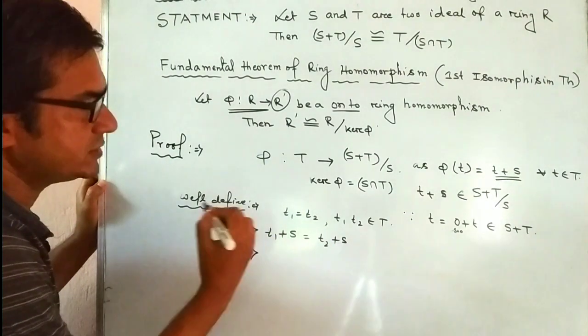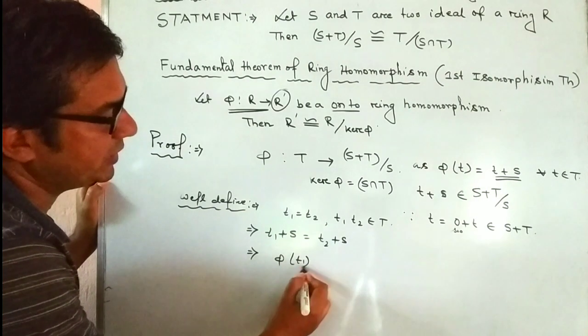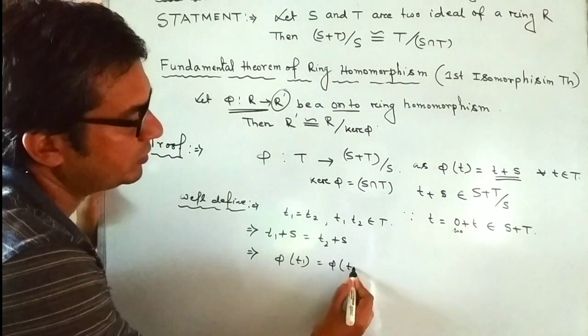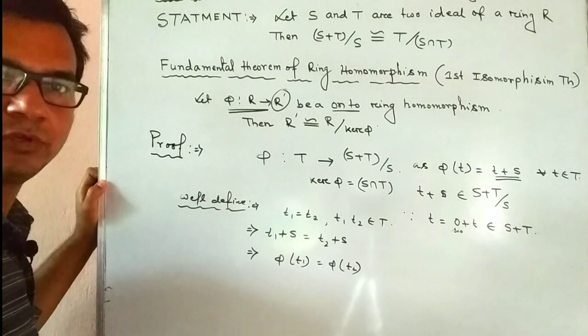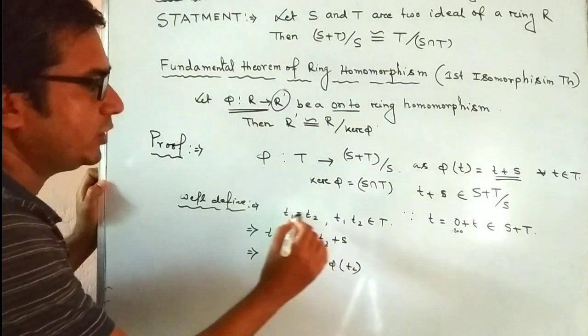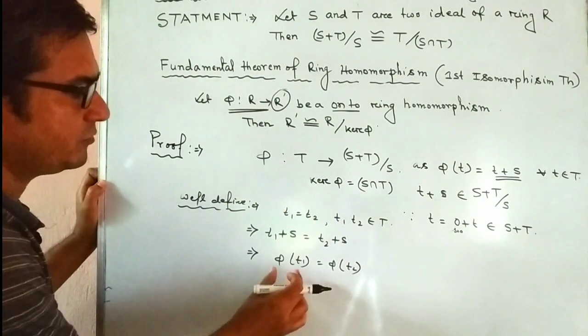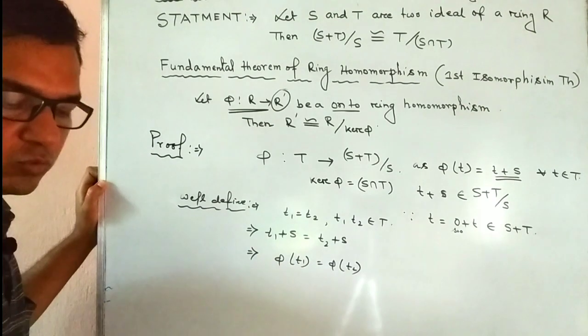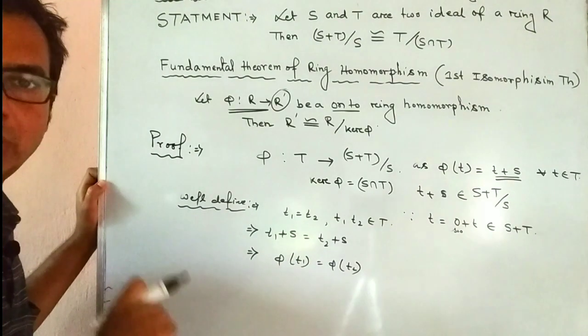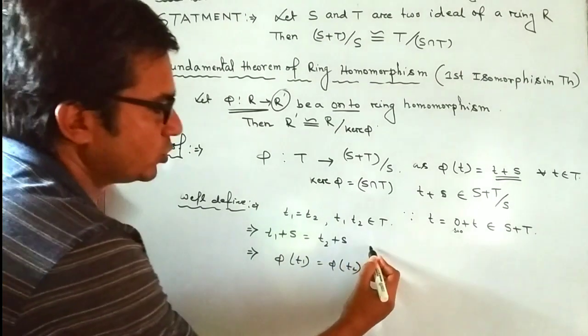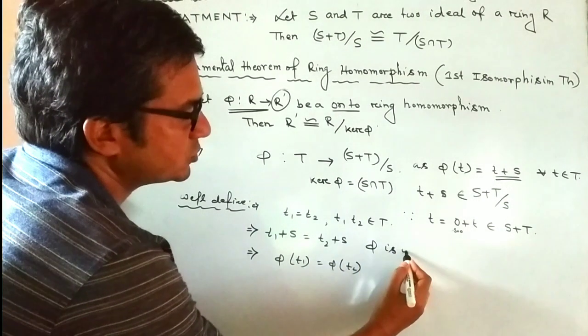And this gives phi of T1 equal to phi of T2. That is, for equal elements T1 and T2, phi of T1 and phi of T2 are also equal. So phi is well defined.